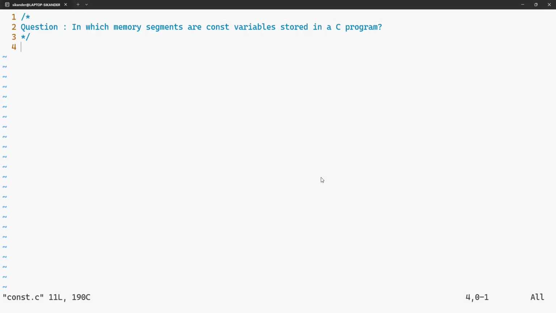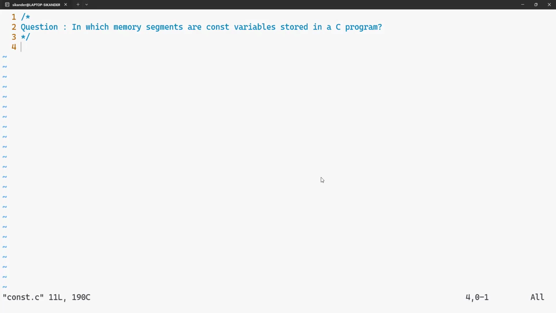Hi, in this session, we're going to discuss an important question asked in C interviews related to const. Const is a qualifier. When applied to an object, the contents of that object cannot be modified. But here the question is, in which memory segment are const variables stored in a C program? The straightforward answer is, const variables are not tied to a single fixed memory region. The placement depends on how and where they are declared.